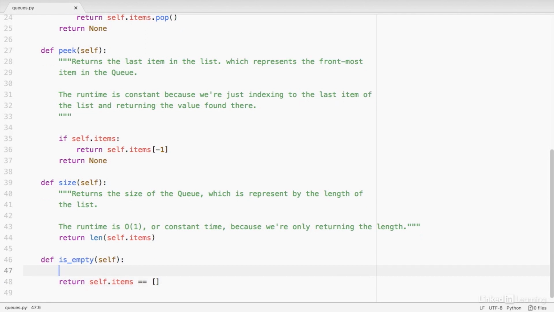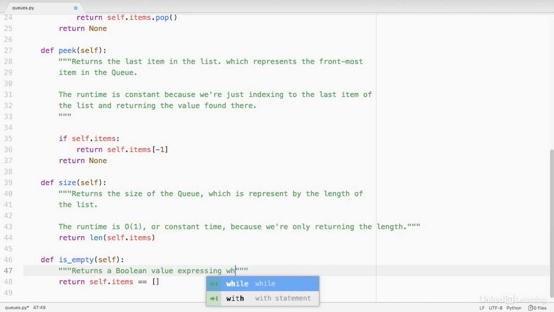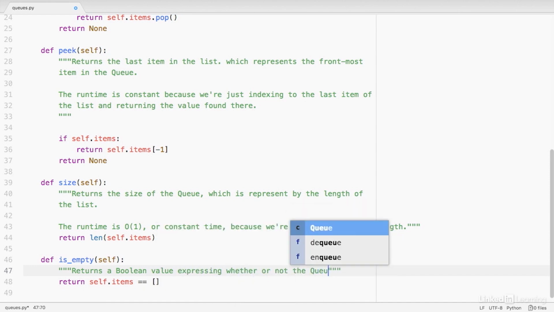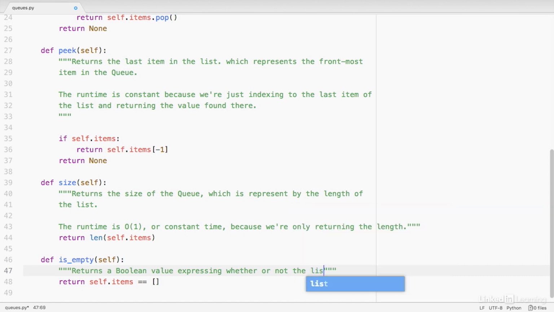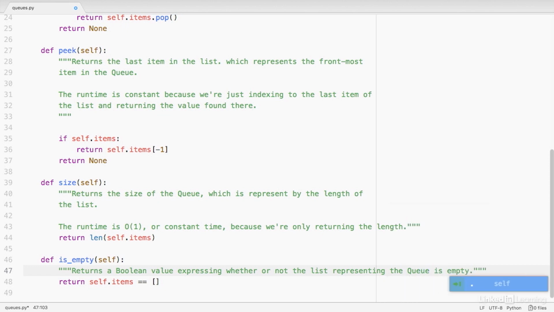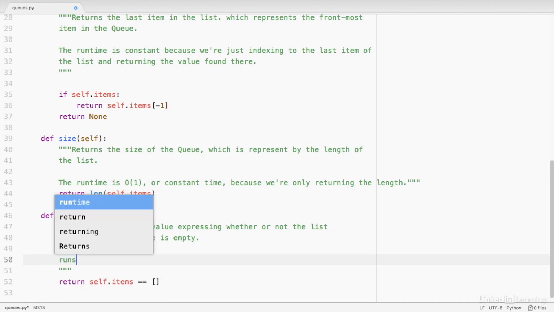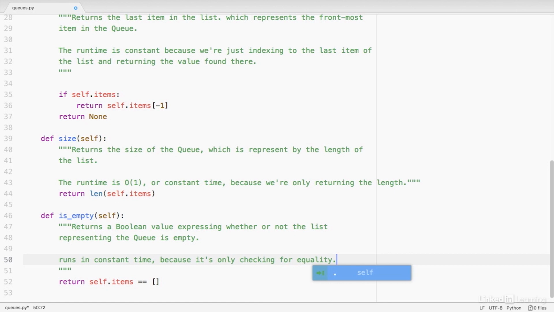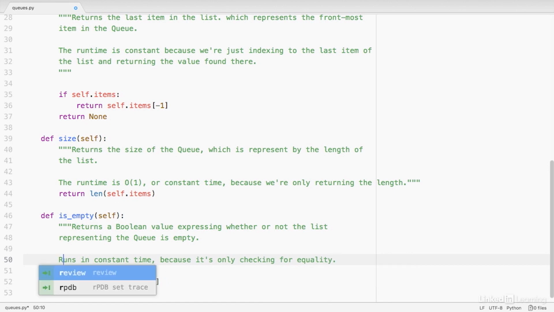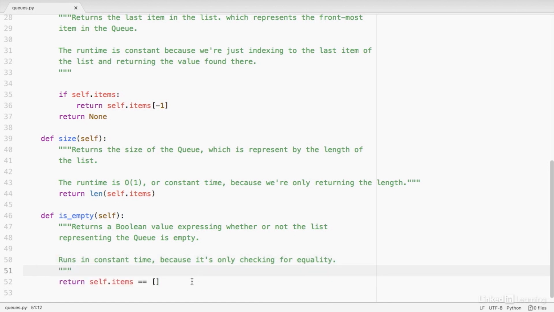We can add our docstring here, add our runtime note. So simply returns a Boolean value expressing whether or not the queue, well, let's say whether or not the list representing the queue is empty. I'll adjust my spacing here. And a simple check for equality like this will run in constant time. Looks like I've got a little capitalization problem here. I'll fix that. Now let's test these out in the terminal.